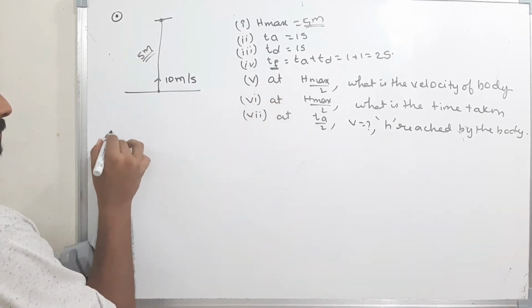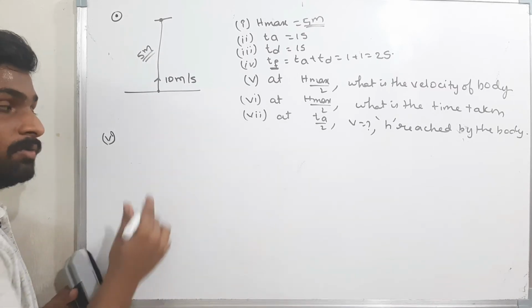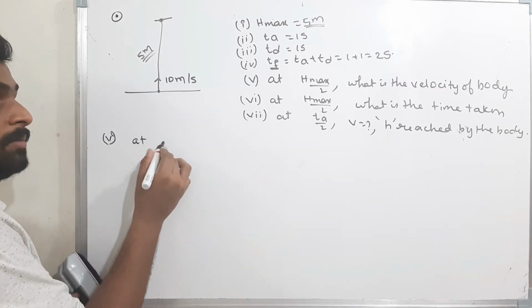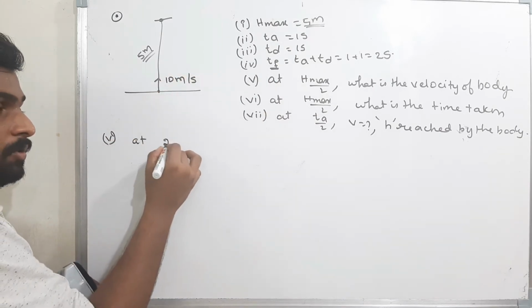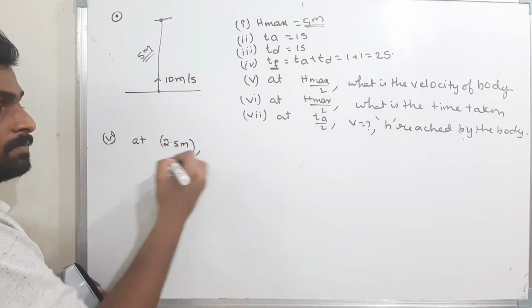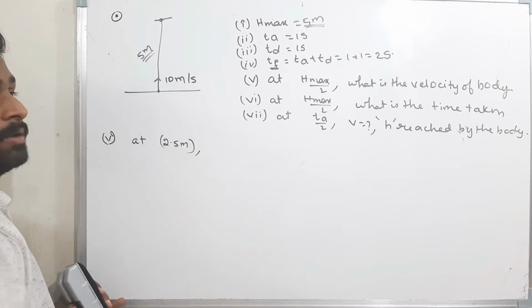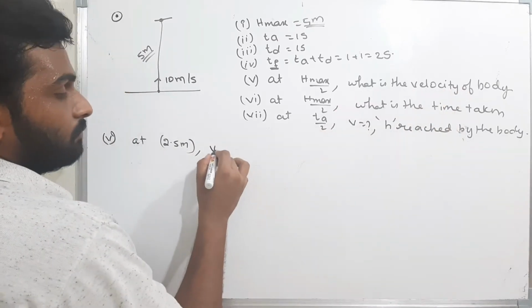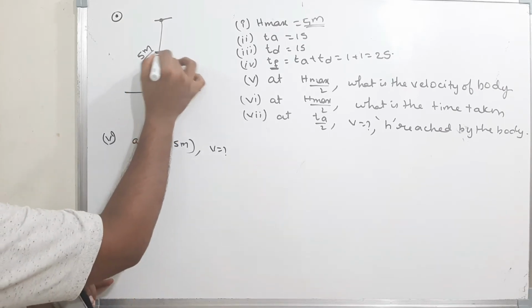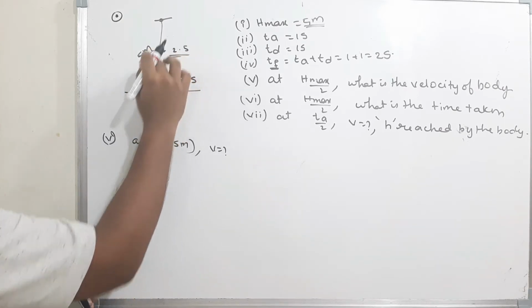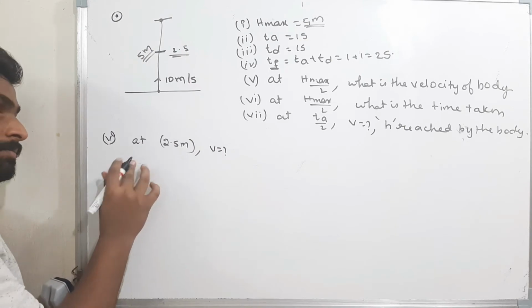Fifth one, see here. At half of the maximum height, the maximum height I got as 5 meters, so half of the maximum is 2.5 meters. At 2.5 meters, what is the velocity of the body? Now see what I am doing.